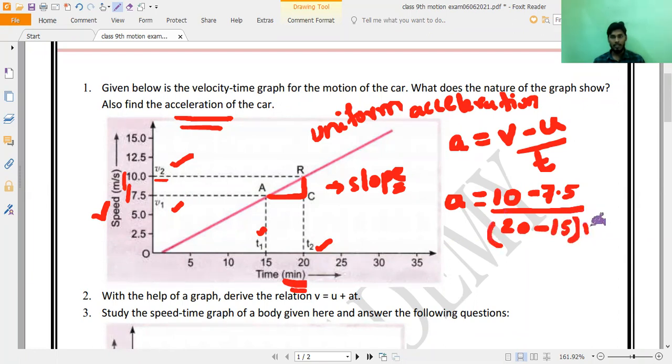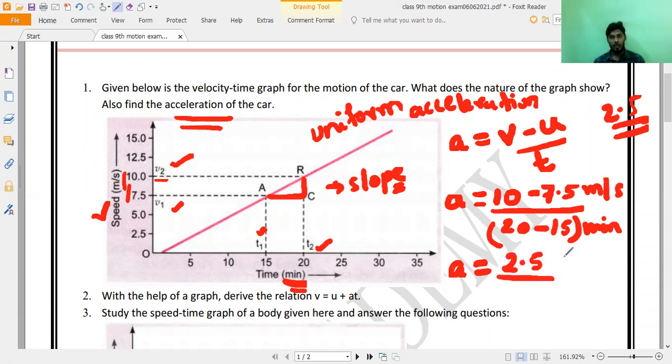But this is in minutes, and velocity is in meter per second, so we have to convert it into seconds. 10 minus 7.5 is 2.5. 2.5 divided by 20 minus 15, which is 5.